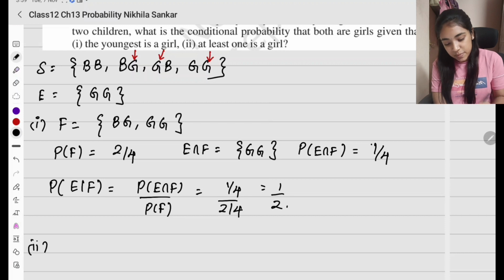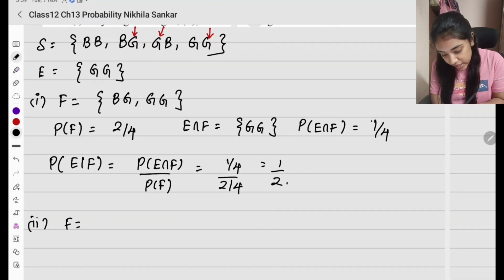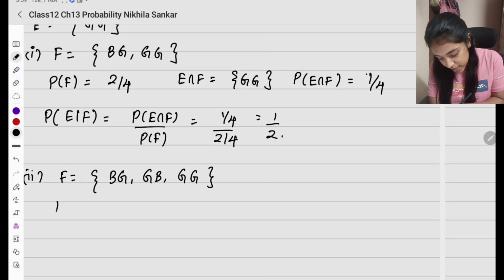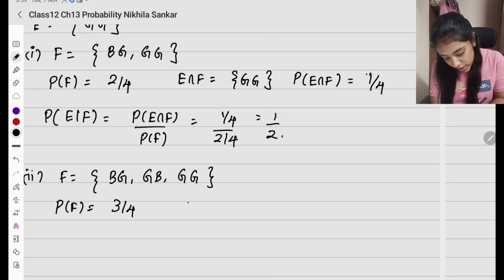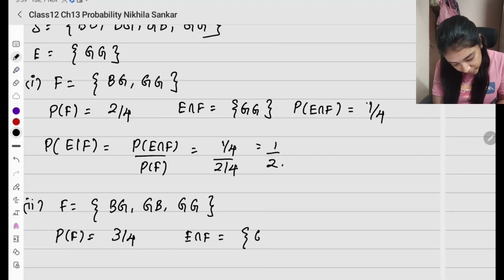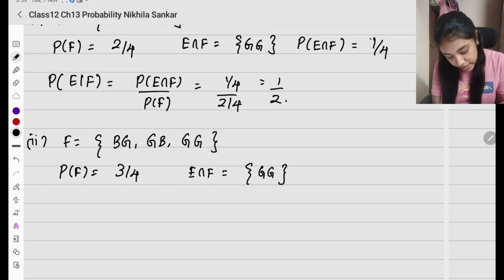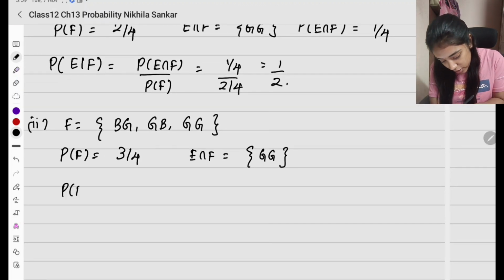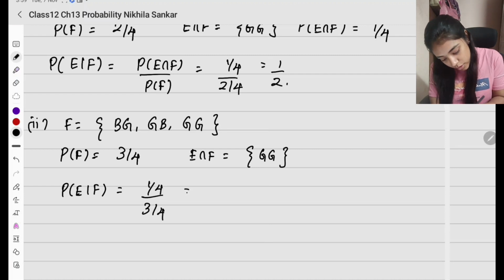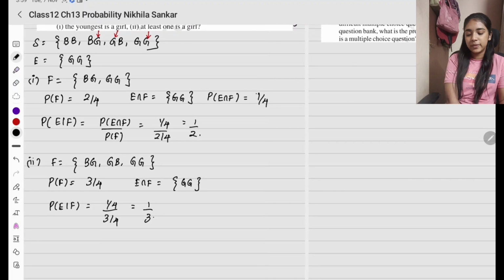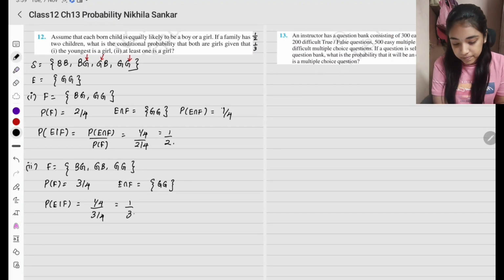This is the first subsection. Second subsection, at least one is a girl. At least one girl, so you can also include the GB. Youngest was asked, that is why we left out that GB earlier. Okay? So this is going to be this. Probability of F is going to be 3 divided by 4. And what is the intersection going to be? Intersection is going to be only GG. So again, the probability of the intersection. Probability of E given F equals 1 by 4 divided by 3 by 4, which is 1 divided by 3. Simple. Please copy.